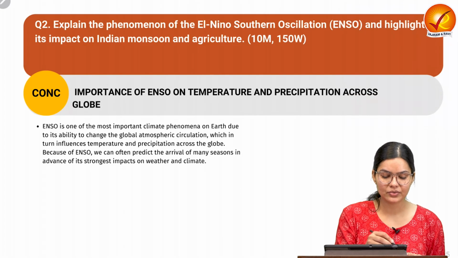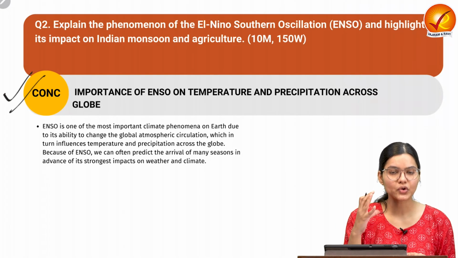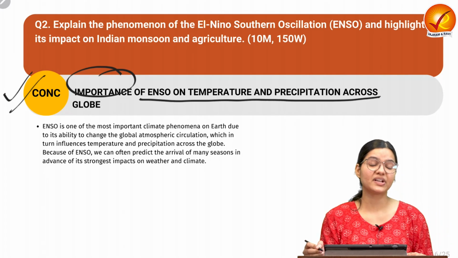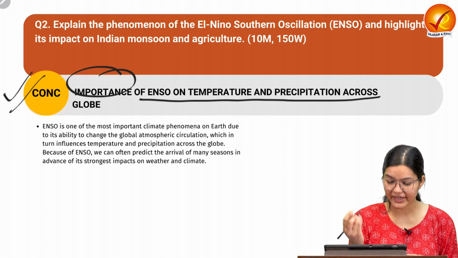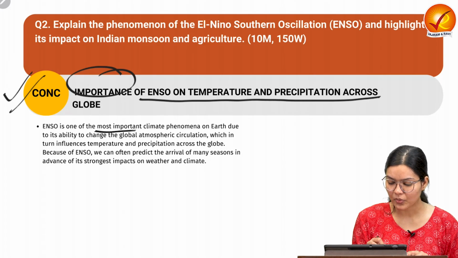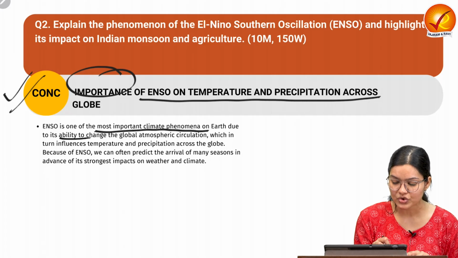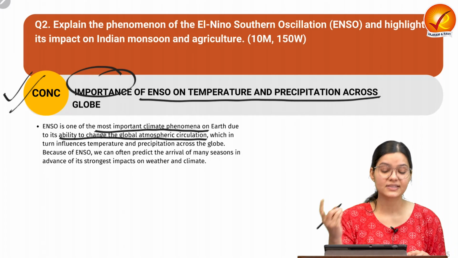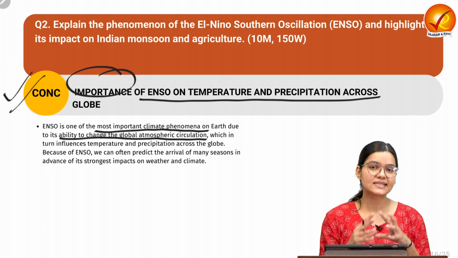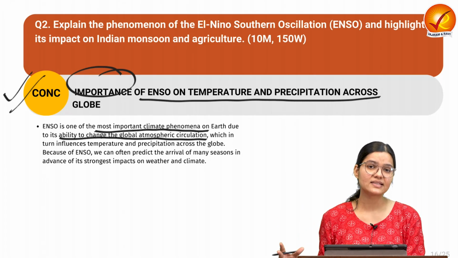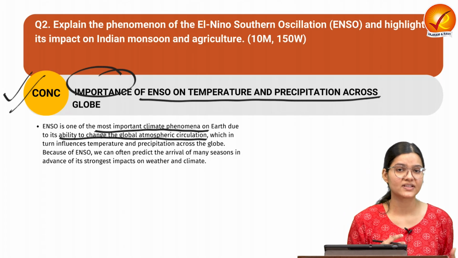Now come to the conclusion. Here we are going to talk about the importance of ENSO for temperature and precipitation across the globe. As we already have discussed, this is one of the most important climatic phenomena on Earth due to its ability to change the global atmospheric circulation. As we have already seen, it is happening in the southern Pacific, but it is impacting the eastern Pacific, the central Pacific and the western Pacific also.